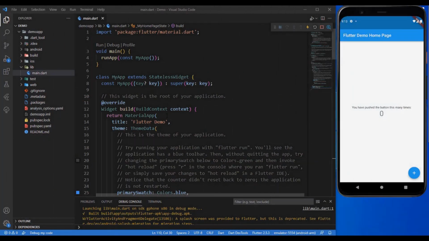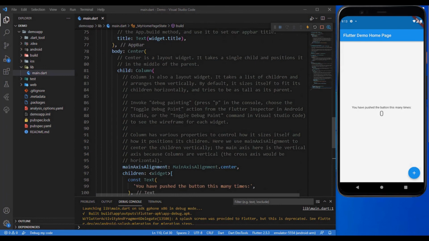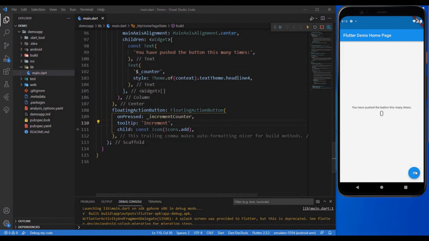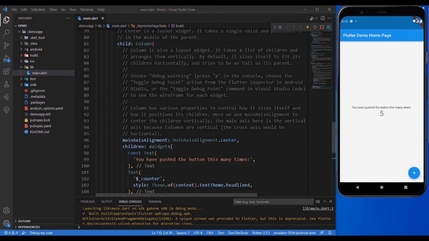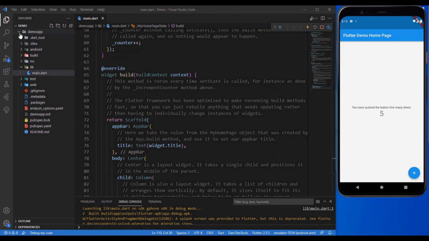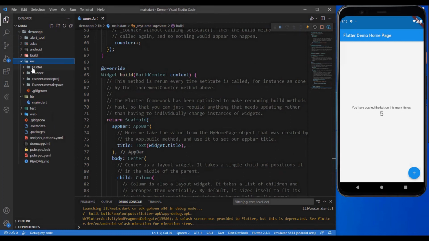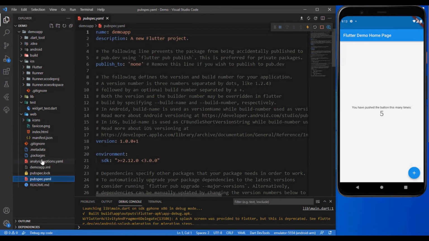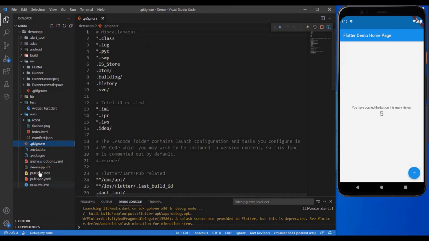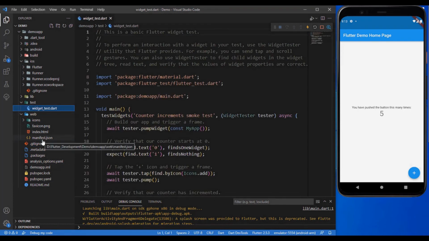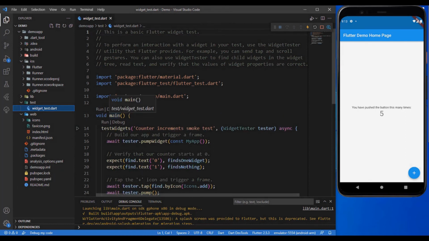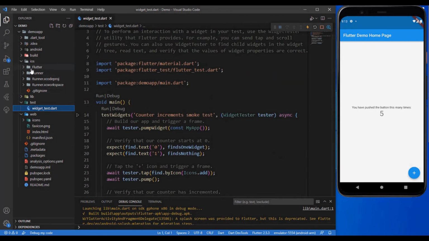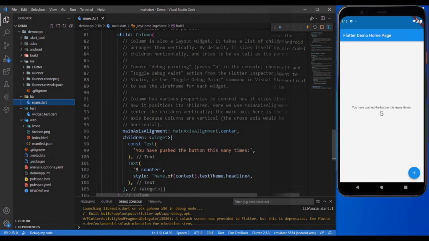Let's have a look at how amazing Flutter is. Here, I have already set up the development environment. I will show you how to set up the same in the next tutorials. Here we have a counter application which is pre-built when you create a new project in Flutter. This is the Flutter application directory structure. Here we have folders like Android, Build, iOS, Lib, Test, and Web, and many files like gitignore, pubspec, analysis options, and some supportive files. Let's make some changes in the main.dart file and see how fast we can have results.